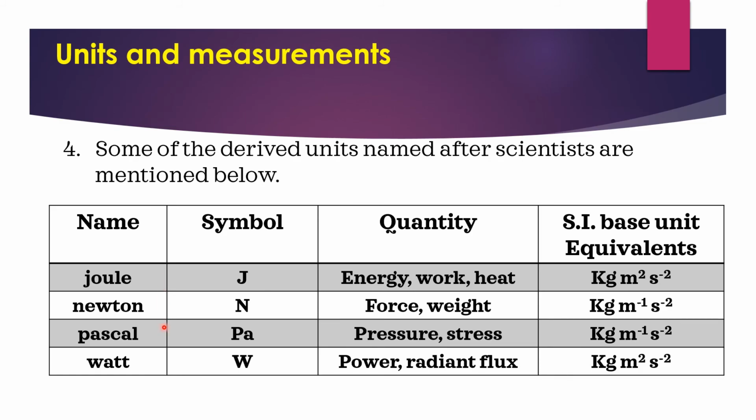These are the derived units named after the scientists mentioned in this table. Joule, Newton, Pascal, watt. Joule symbol J, Newton symbol N, Pascal PA, watt W. SI unit of energy, work, heat is joule. SI unit of force is Newton and weight is also Newton. And SI unit of pressure is Pascal and SI unit of stress is also Pascal. SI unit of power is watt and the radiant flux is also watt.